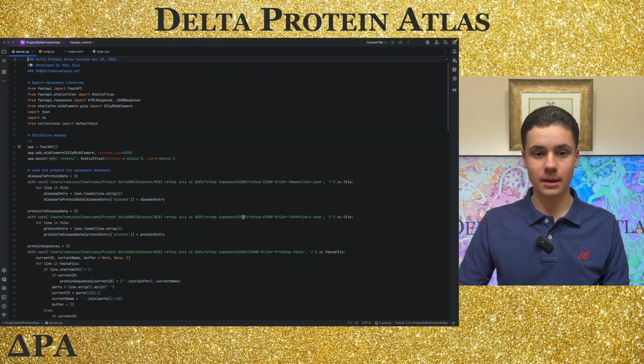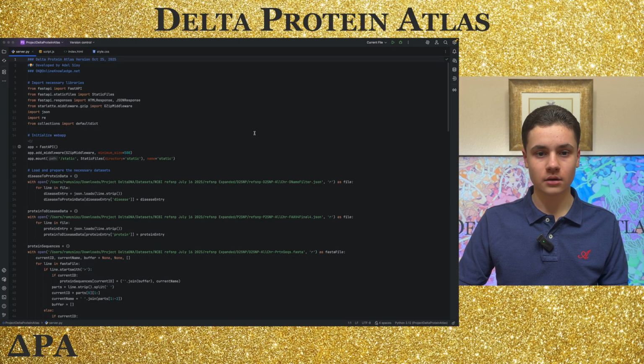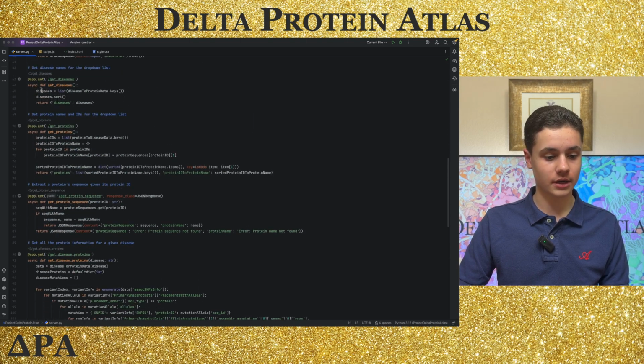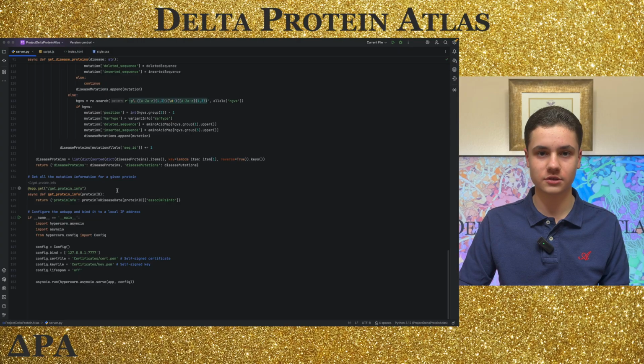Delta Protein Atlas web app's code is made up of 4 main code files that are intricately interconnected to build the dynamic interface. The backend consists of server.py and script.js, and the front end consists of index.html and style.css. In server.py, the disease and protein drop-down items are created and dynamically stored. Then, a dynamic data response system is built when a given disease is selected or when a given protein is selected. Finally, the website is configured and bound to a local IP address.